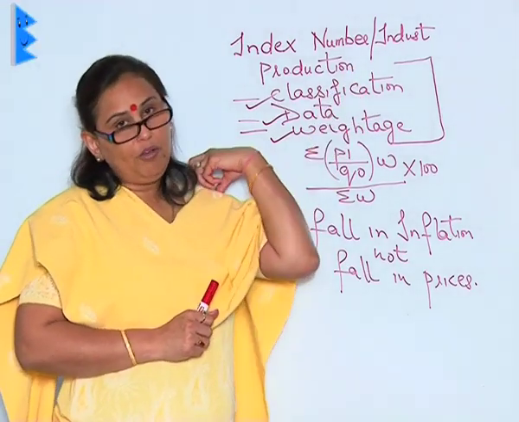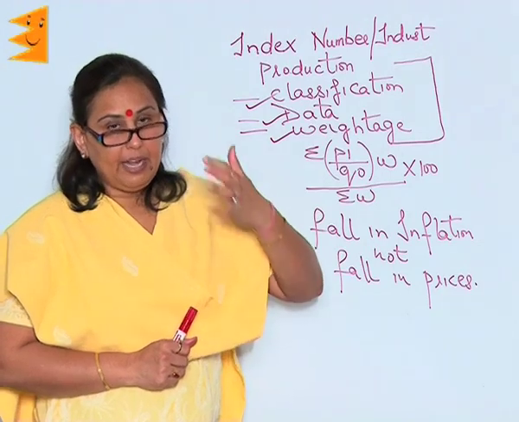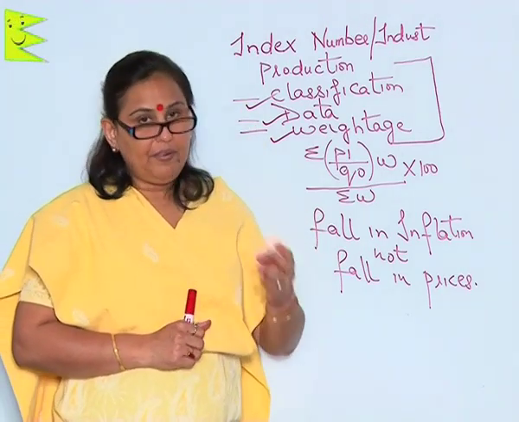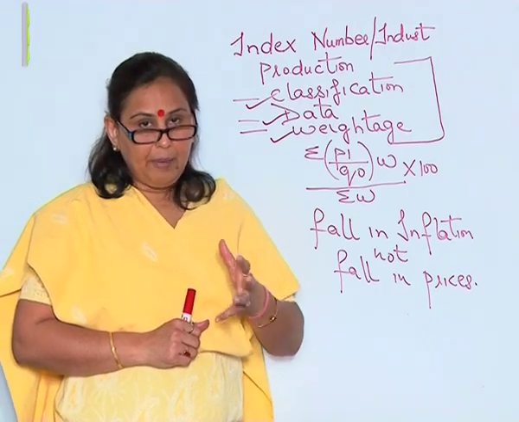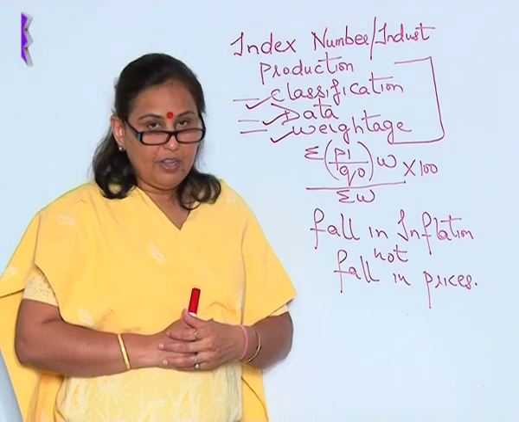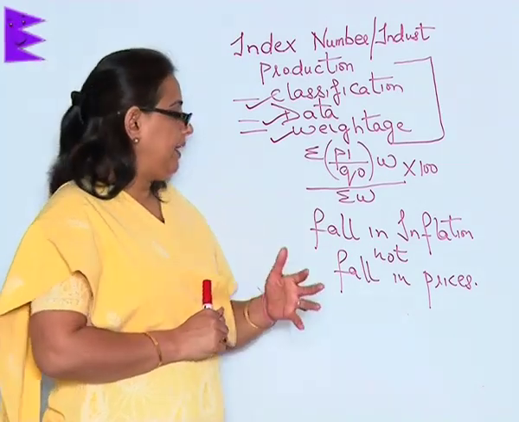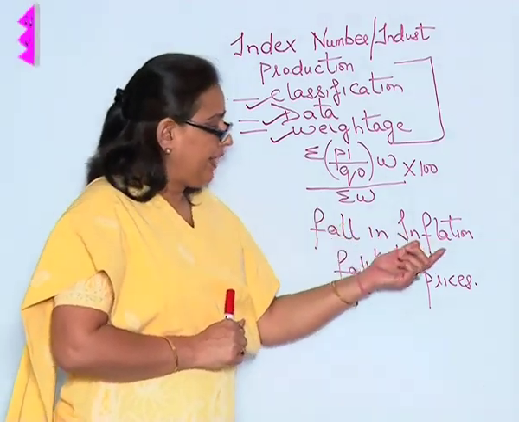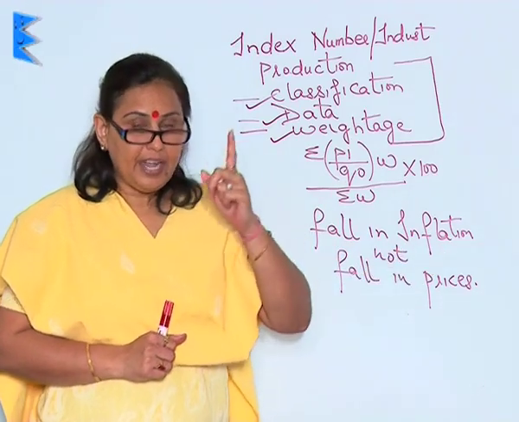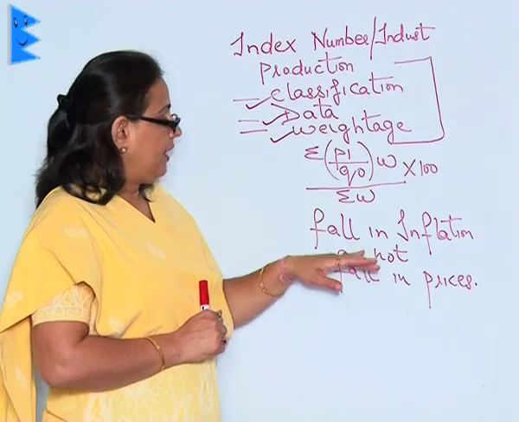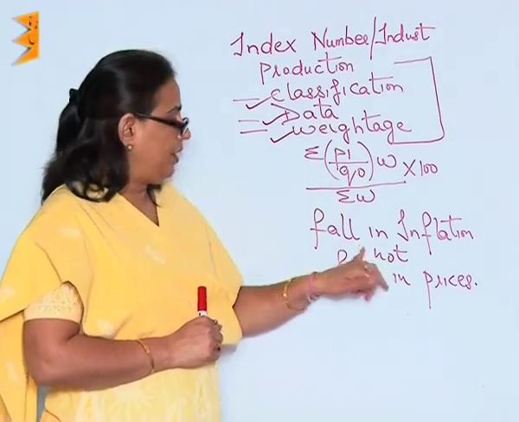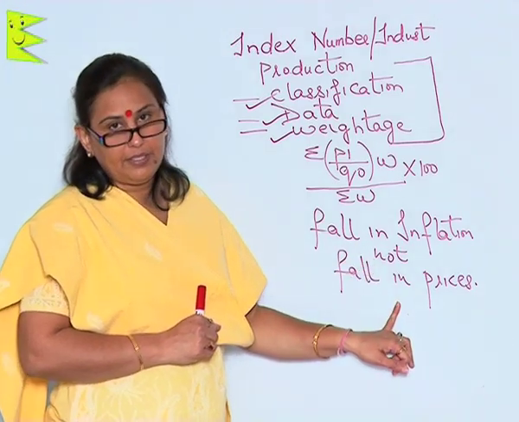While we are talking of the calculation of various index numbers, whether general, family, industrial or of the workers, we have to keep in mind that a fall in inflation does not ensure a fall in prices.